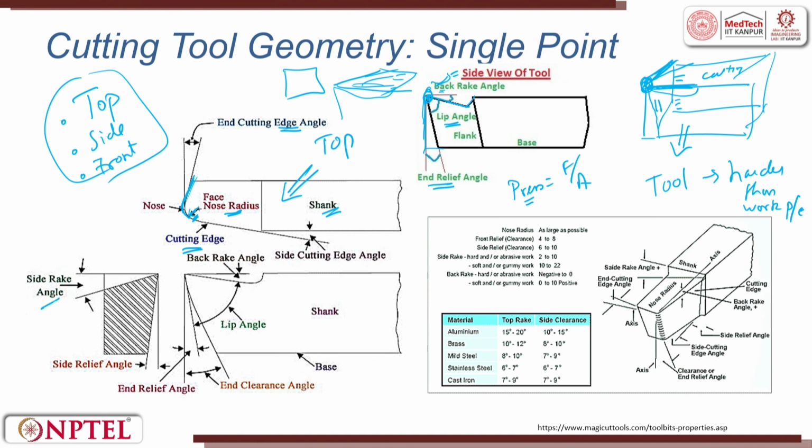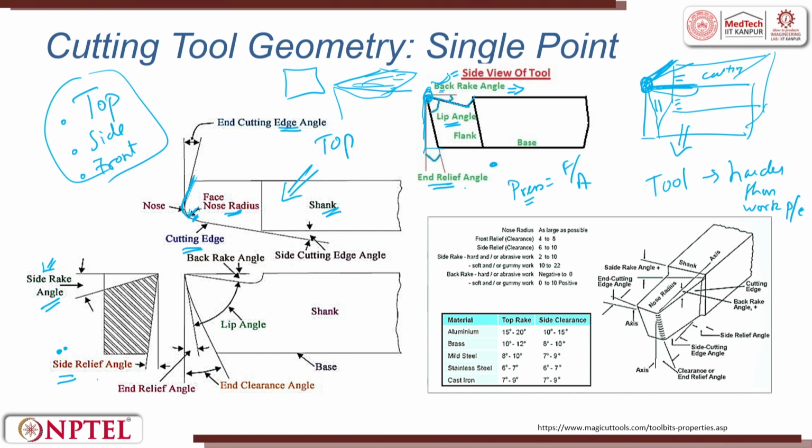So, you will have a side rake angle, and then in the relief whatever we saw here, we will have a side relief angle. When we note down, please see, this is side relief and this is end relief, right. And here you see a back rake angle and a side rake angle. So, these are 2 different rake angles, back rake angle and side rake angle.